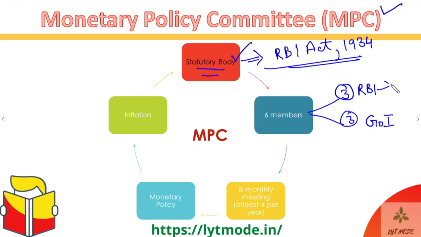The Reserve Bank of India members are ex officio. Okay, so they are a part of the MPC just because they hold the office that they are in right now. For example, the Governor of the Reserve Bank of India. Okay, guys. So they are ex officio members. Moving ahead, and by the way, the GOI members hold office for a term of 4 years. I will discuss this later as well, but still I'll let you know that they hold office for a term of 4 years, and beyond that they cannot be reappointed. So no reappointments after 4 years.